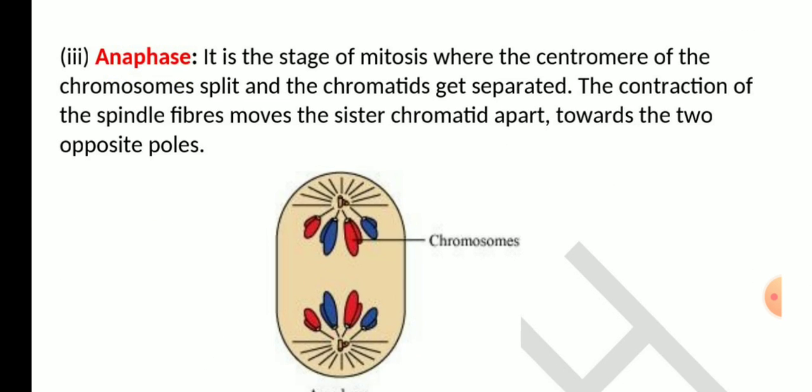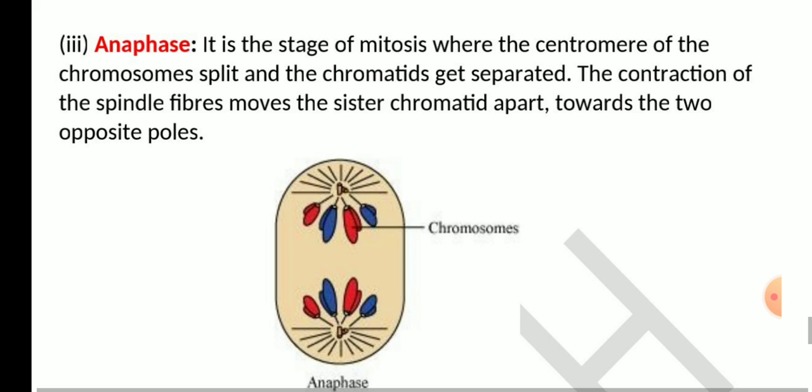Third stage is anaphase. It is the stage of mitosis where the centromere of the chromosomes splits and the chromatids get separated. So what is happening here? The centromere gets split and the chromatids are separated.